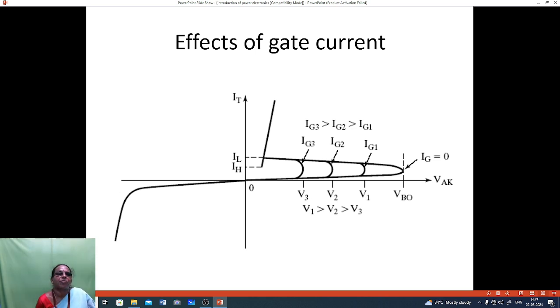So this is the effect of gate current. When the gate current is 0, it will break down. Then as the gate current increases, with voltages V1, V2, V3, it will start conducting. With the gate voltage, the current will increase more and the voltage will decrease. The voltage will be decreasing, but as the gate current increases, it will attain the holding current, then start conducting in the latching current state.